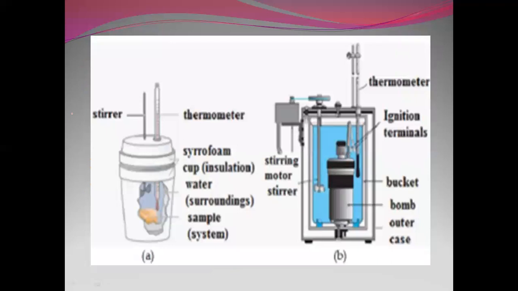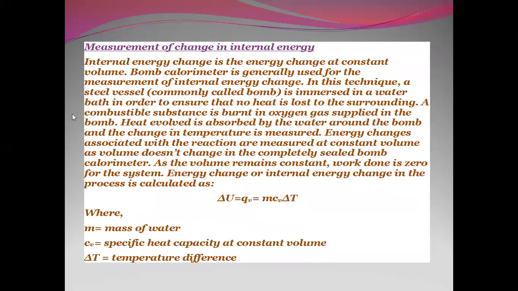So the calculation is done in this way using the cup, which is made up of a polystyrene material, a very good insulator. Now, measurement of change in internal energy. Internal energy change is the energy change at constant volume. Bomb calorimeter is generally used for the measurement of internal energy change.